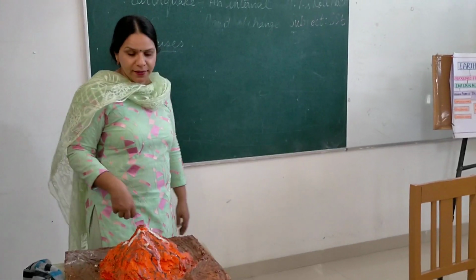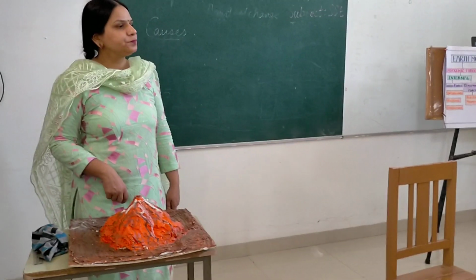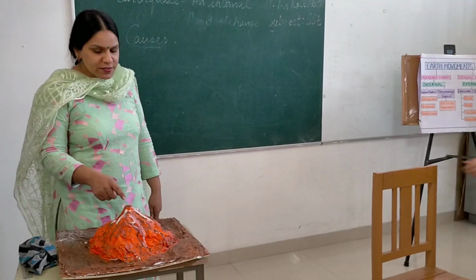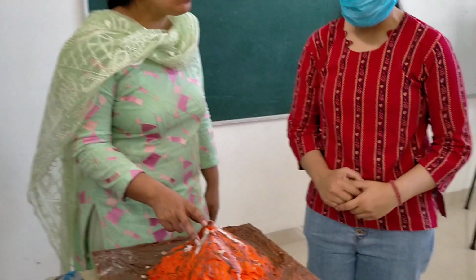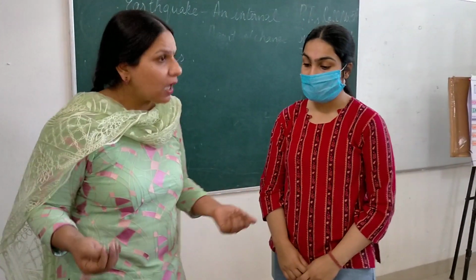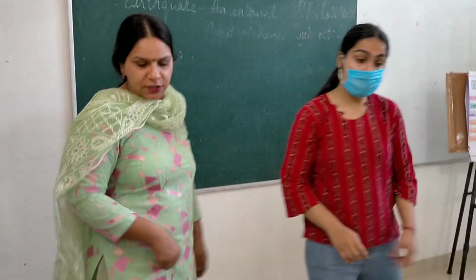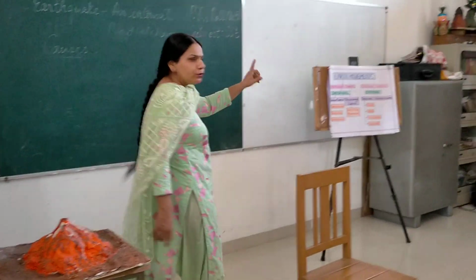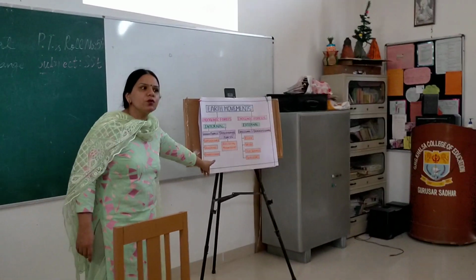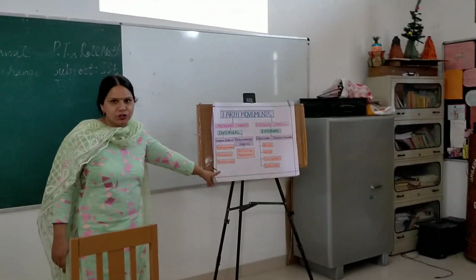And Richa, you can come here. What do you see? A hole. A hole. It is a vent from where the molten lava and hot gases come outside the surface of the earth. You can sit on your seat, please. So this is a volcano, and you can again go back to the chart and see that volcano is also an internal agent of change.